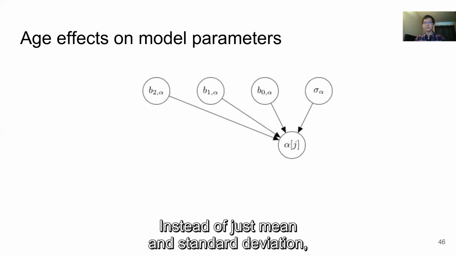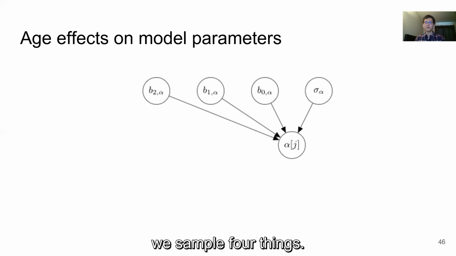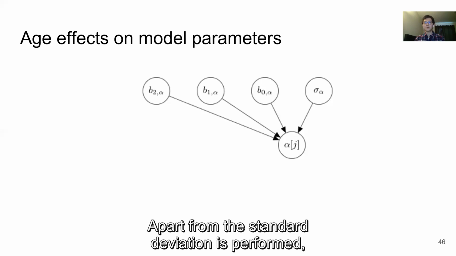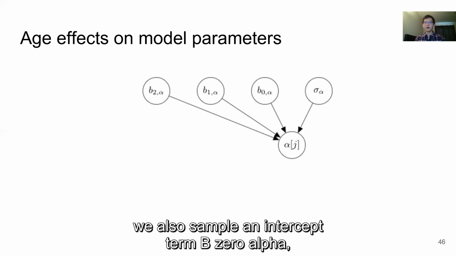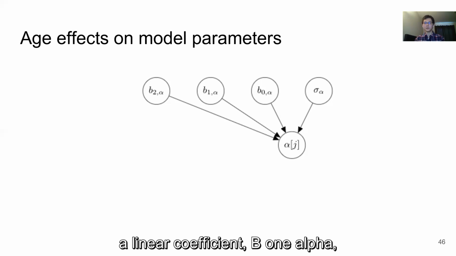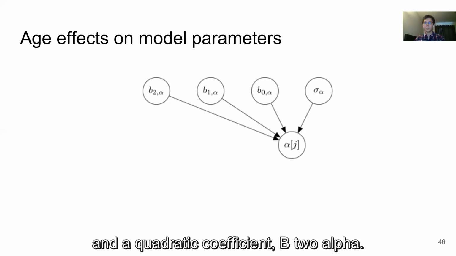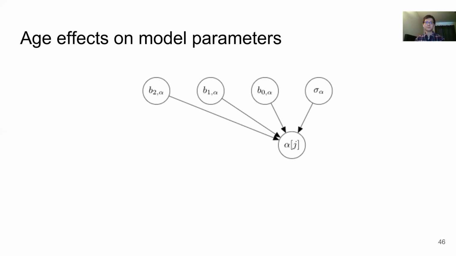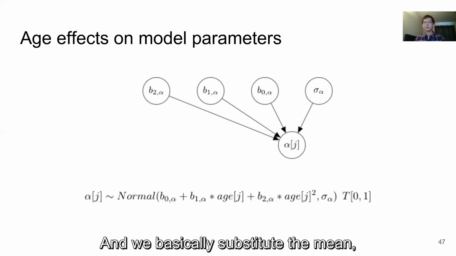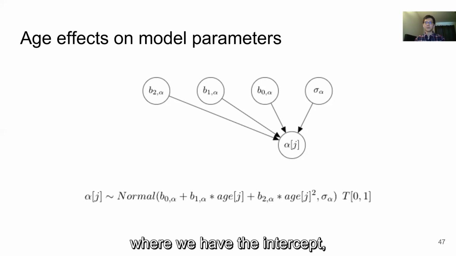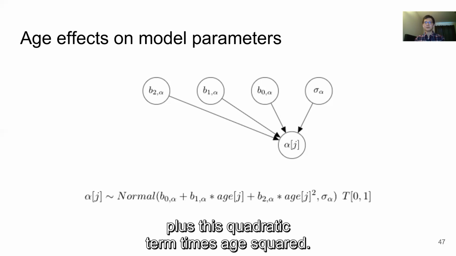Instead of just mean and standard deviation, we sample 4 things. Apart from the standard deviation as before, we also sample an intercept term, B0 alpha, a linear coefficient, B1 alpha, and a quadratic coefficient, B2 alpha. And we basically substitute the mean by a quadratic regression expression, where we have the intercept plus the linear term times age plus this quadratic term times age squared.